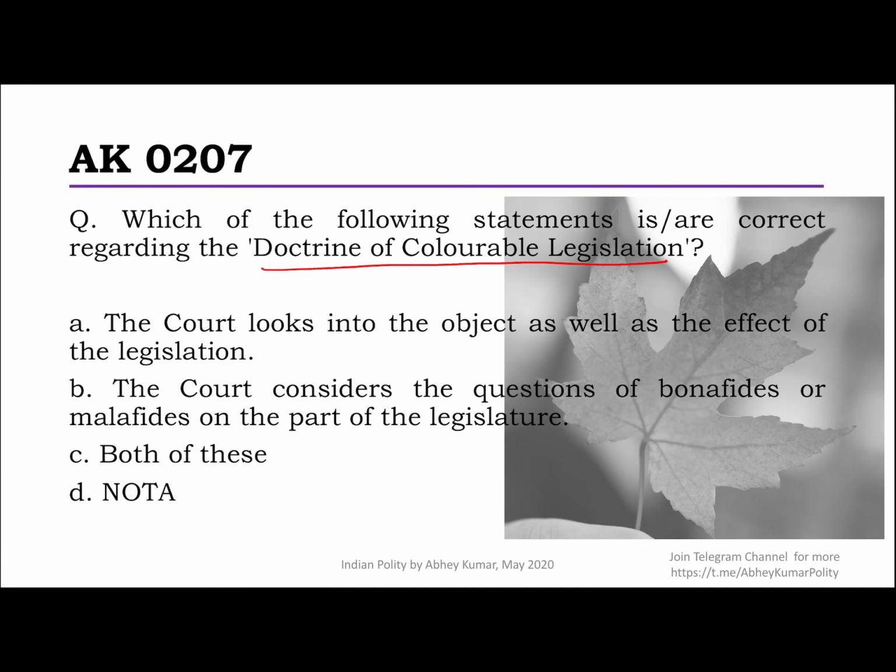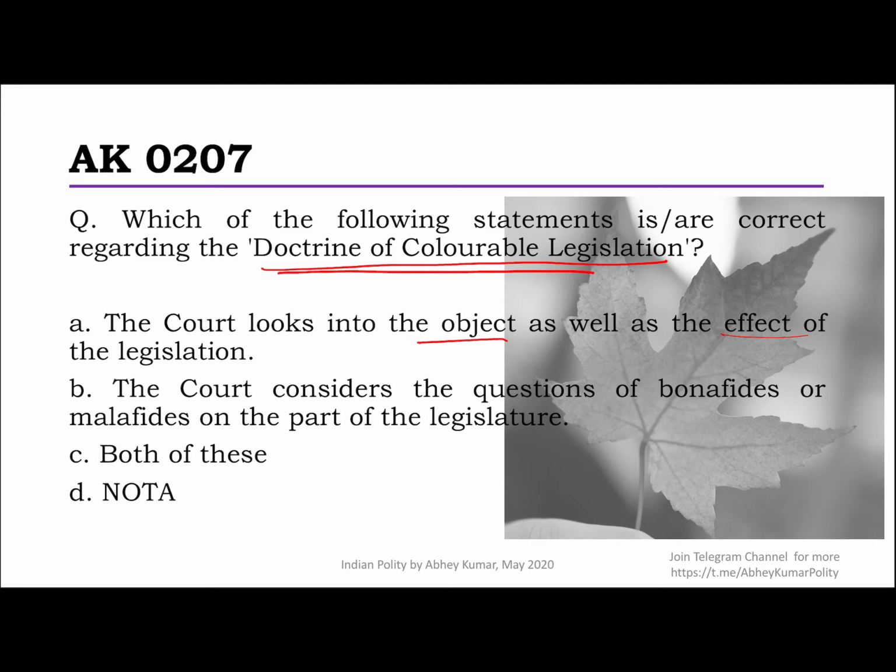So the Supreme Court of India in different judicial pronouncements has laid down certain tests to determine the true nature of legislation which is impeached as colorable, which is being questioned as colorable. So the court must look at the substance of the law as distinguished from its form or the label which the legislature has given it. So yes, they will look at the object and the effect. I mean, is it within the jurisdiction or not?